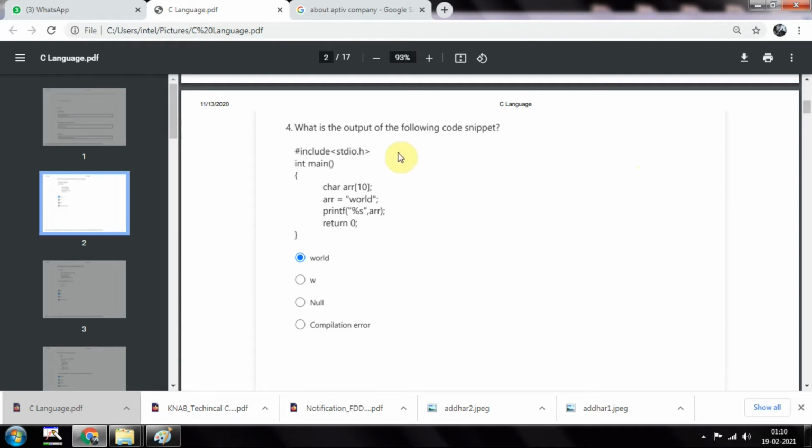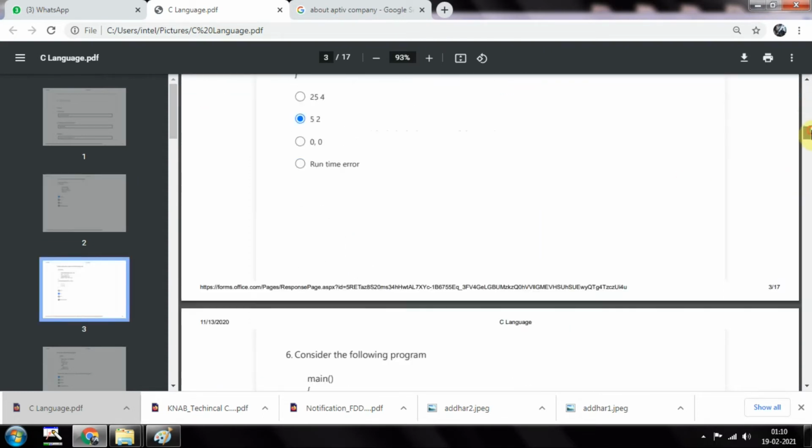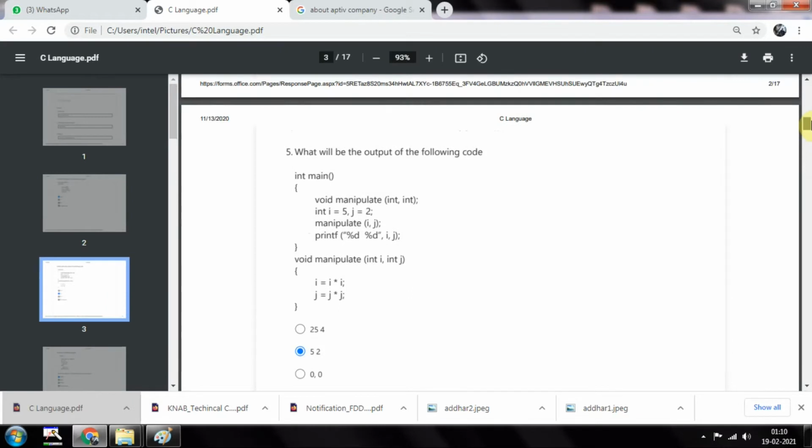What is the output of the following code snippet? #include <stdio.h>, int main. They have given this code, and the answer for this one is "world". It's a character array of size 10, they have defined the array as "world", and we need to print out that array. Then return 0, so obviously it will be "world". Next question, we'll move ahead.